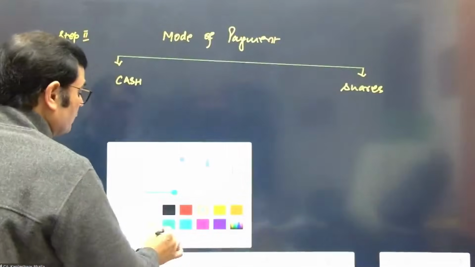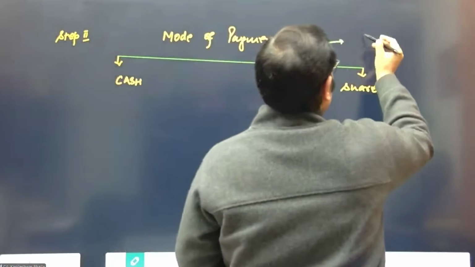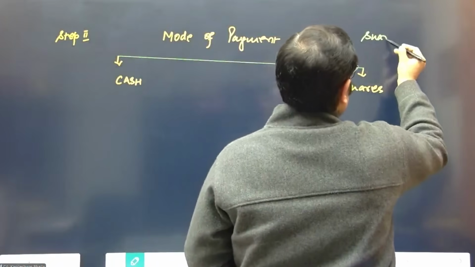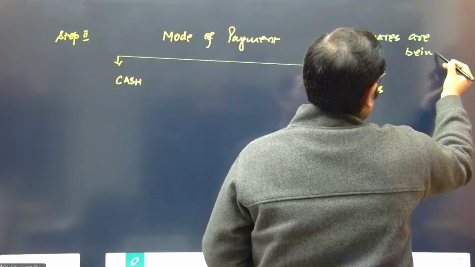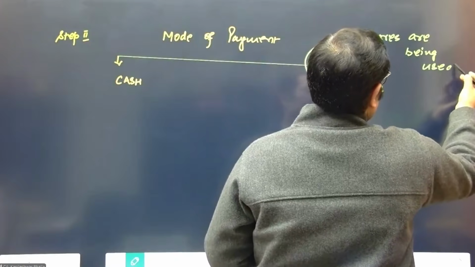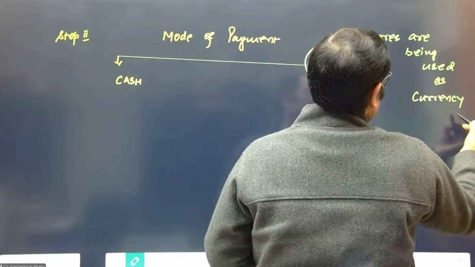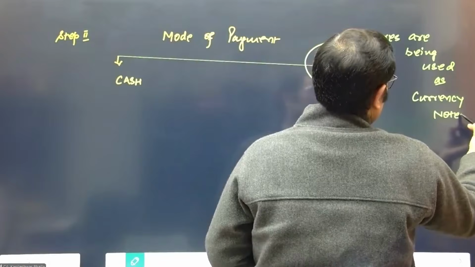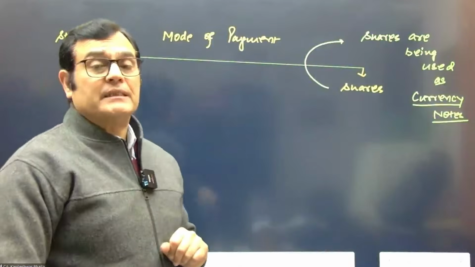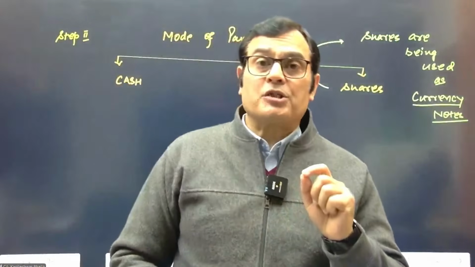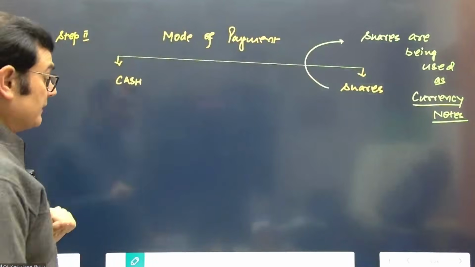When the mode of payment is shares, you can use the words: shares are being used as currency notes in this case. Shares of the company are being used as a currency note in order to discharge the obligation. So you have to see whether the mode of payment is cash or shares.